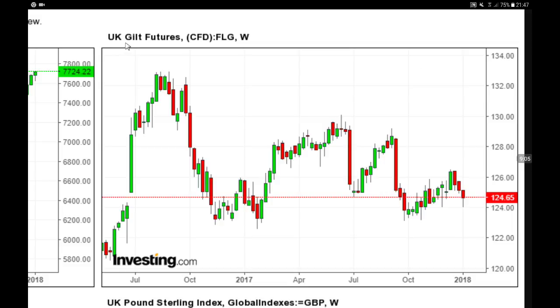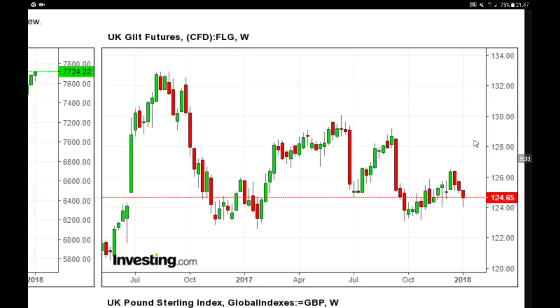Over here that's the UK gilt, the 10-year treasury bonds for the United Kingdom. As you can see, we are going lower, but we are rejecting the 124, and we are still in a sideways movement. You can see clearly the region of the 123 pounds is a support region.